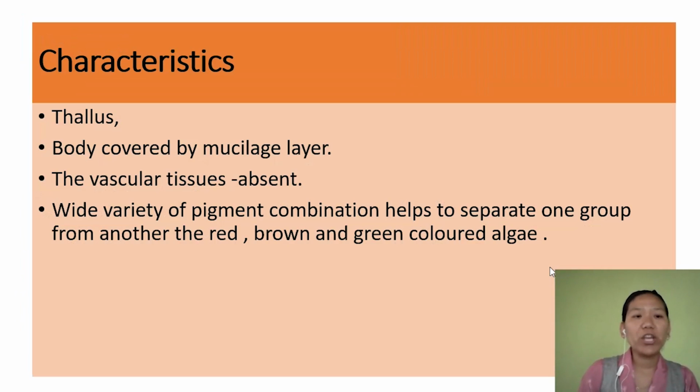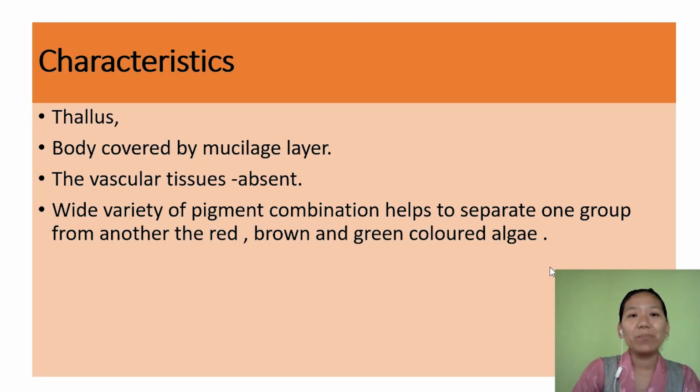Next, talking about its characteristics and body features, the body is undifferentiated. We call it a thallus, and the whole body is covered by a mucilage layer, and there is an absence of xylem and phloem. Chlorophyll is not the only pigment present.